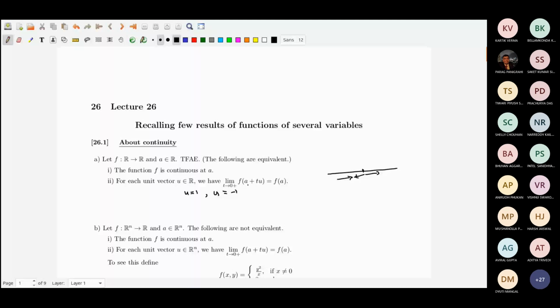And when you take u equal to 1, it says the right hand limit. So the left hand limit of the function equals f(a), the right hand limit equals f(a), and that implies continuity. Those two were equivalent in single variable.